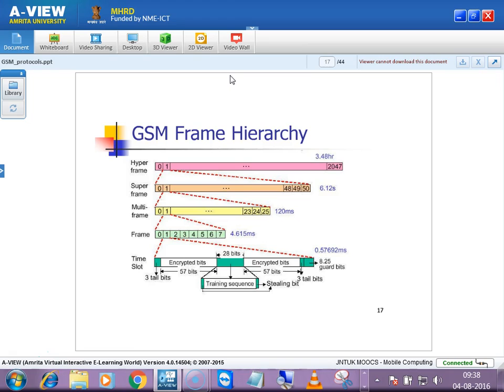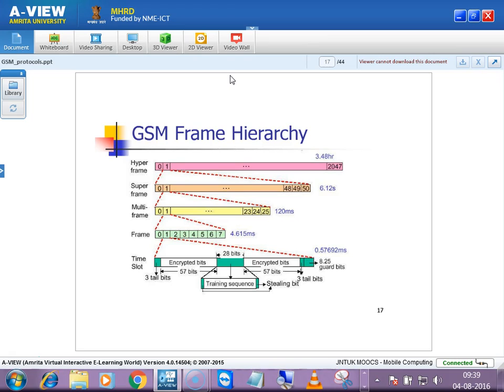And so this is something like a hierarchy. In this frame, again we will be having multi-frames, all frames together. Suppose this is one frame. In a frame, we are having 8 slots. One time slot is allocated, maybe, depending, 2 continuous slots may be allocated for a particular user. A group of frames is a multi-frame. See here, we are having 26 frames, from 0 to 25. Multiplying 4.6 by 26 frames, that will come to around 120 milliseconds.